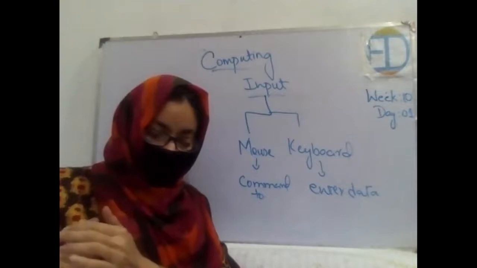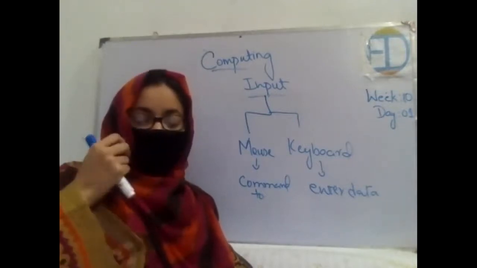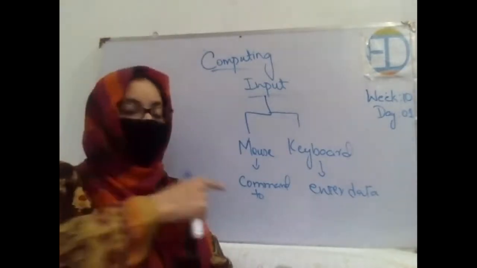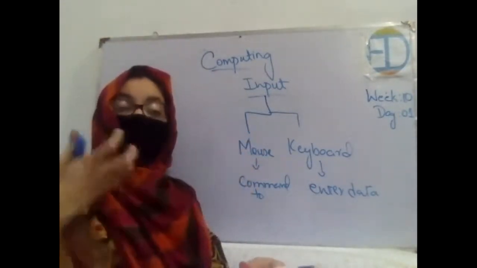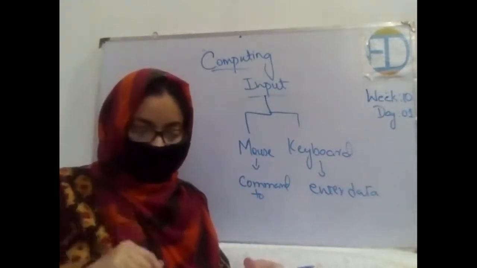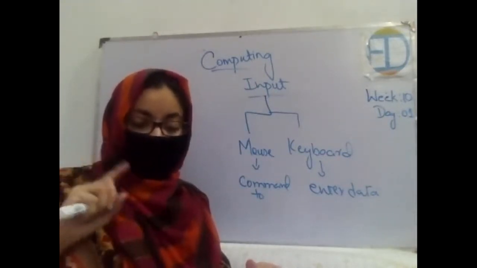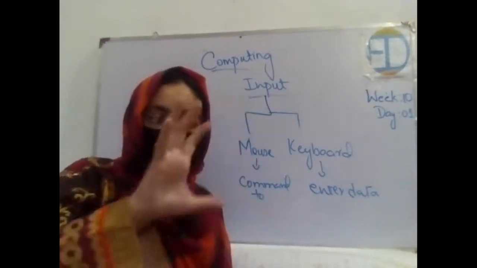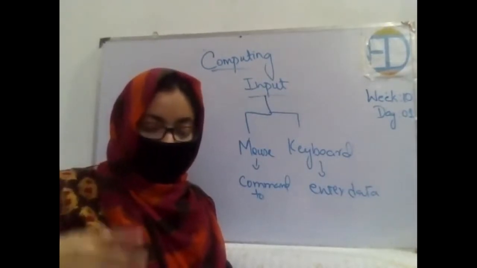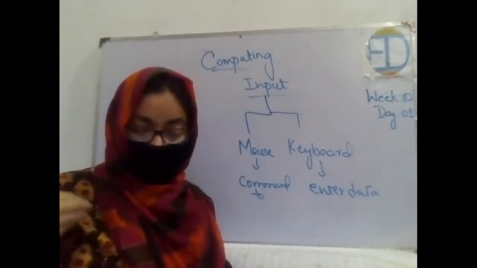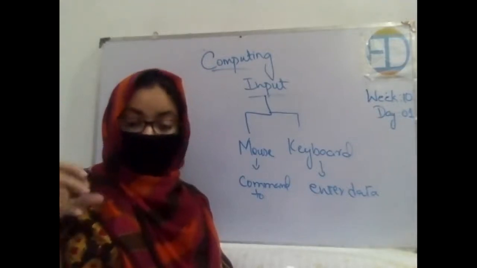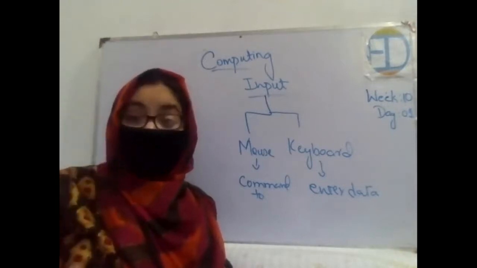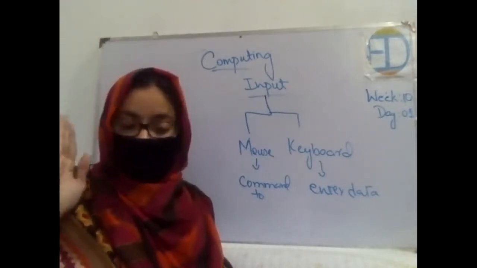Okay. Now let's see what is written in your book. It says that input is how you control the computer, right? So what I say is that we give commands to the computer, or control the computer, with the help of input devices. Now the mouse pointer is on the screen, and when you move the mouse, the pointer will move too. I'll be showing you this practically as well. And with the help of keyboard, your computer has a keyboard, and the keyboard lets you type letters, or in other words, what I have told you, that we use it to enter data. Typing letters or entering data is the same thing, right?